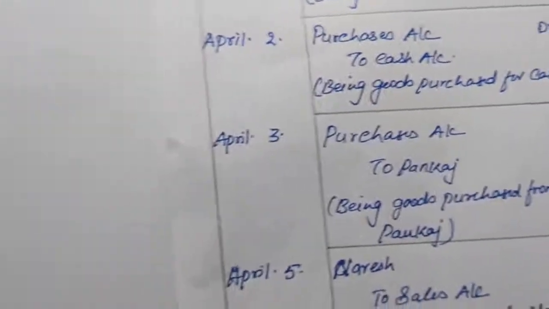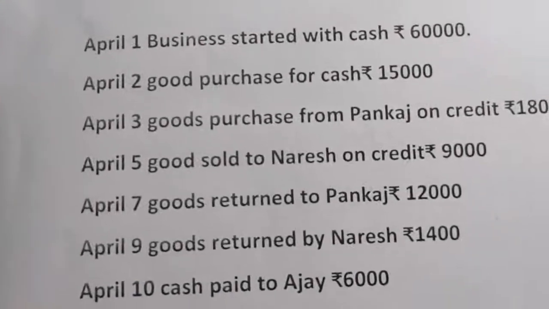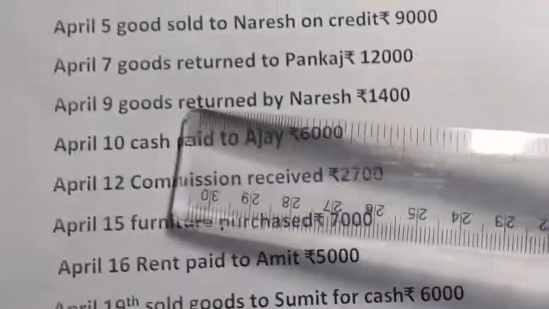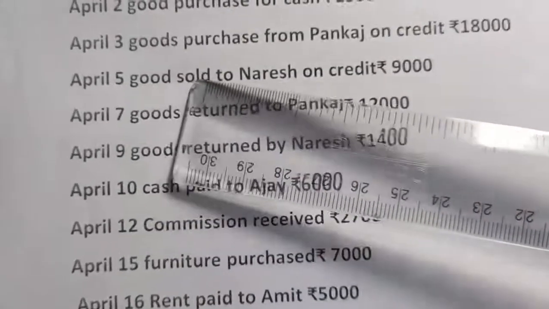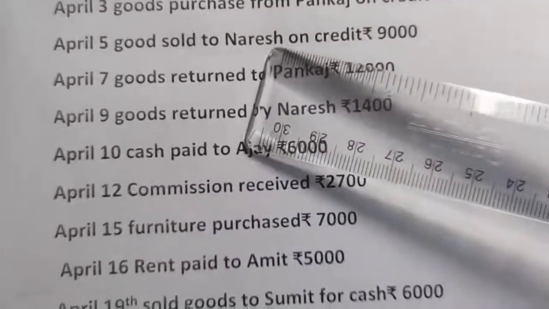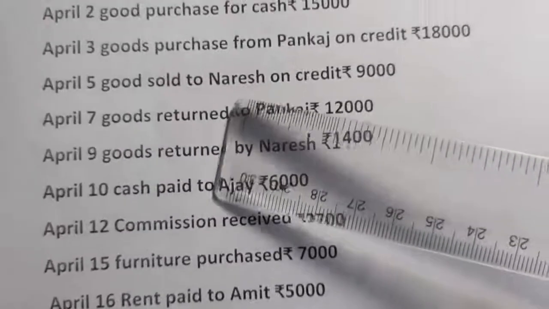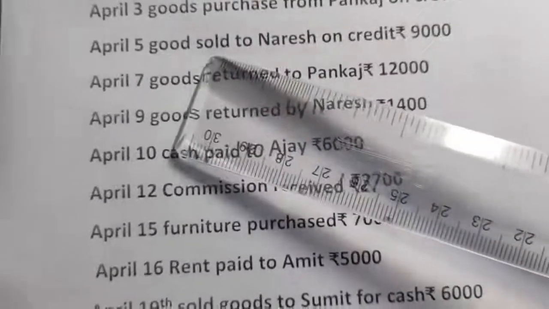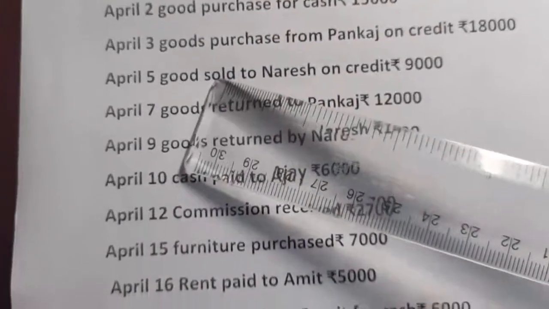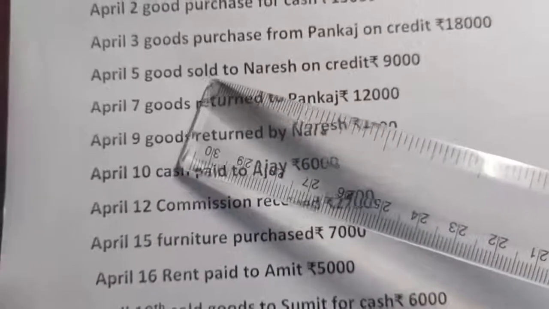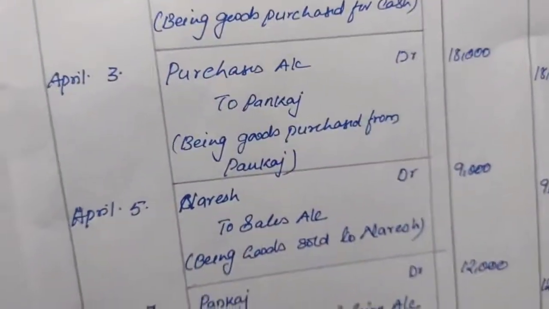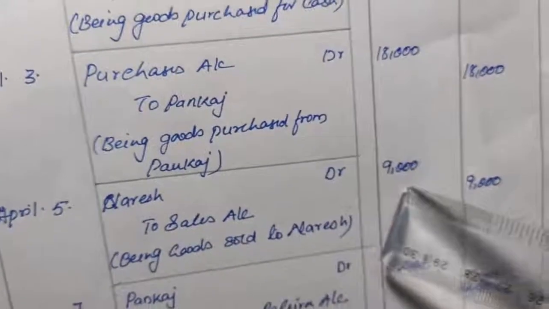Okay, now let's see the next transaction here. Goods sold to Naresh on credit. Here we are selling the goods, so which account will be affected here? Sales. And another is Naresh. From Naresh we will receive the amount, so Naresh is debtor. Here asset is increasing, so Naresh will be debited. Revenue, goods sold will get revenue. Revenue when it increases, it is credited. Okay, so our journal entry will be Naresh debit to sales, and amount will be 9,000.